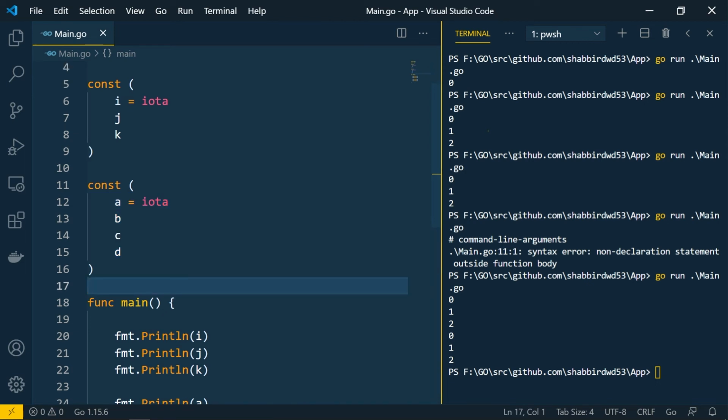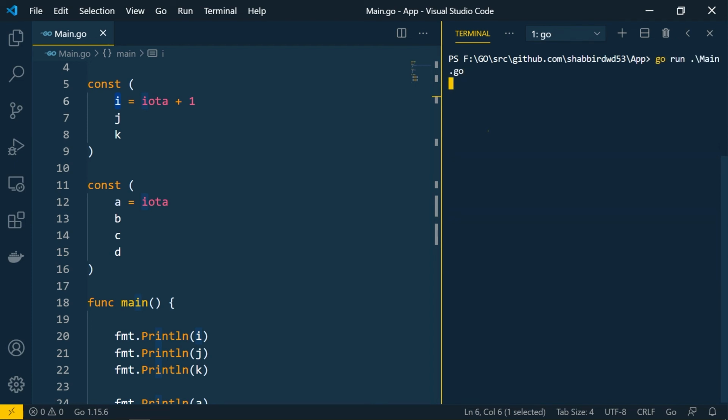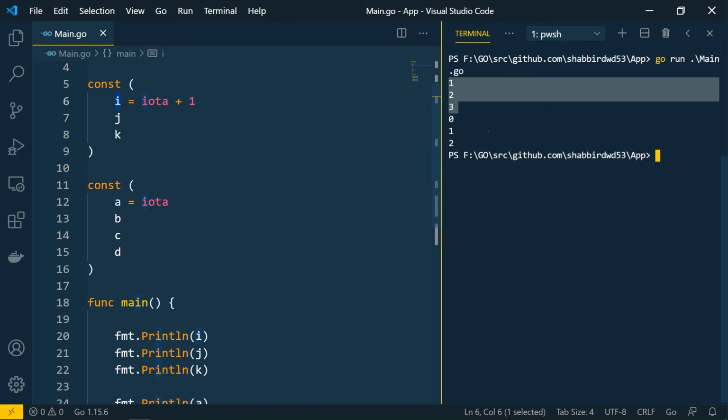Now suppose if you want to start your increment value from another number, so suppose if you want to start from 1, then what you can use is, so just increment the value over here. So now your i will be assigned to 1, and from that 1 the other values will be incremented. So let me just clear the screen and let's run it again. You can see that the values assigned are 1, 2, 3. So it started with the 1 value over here.